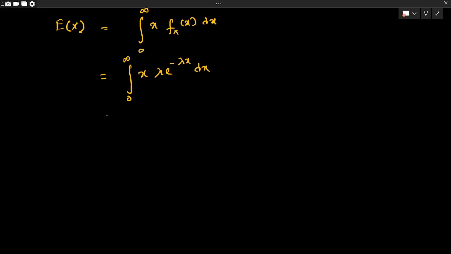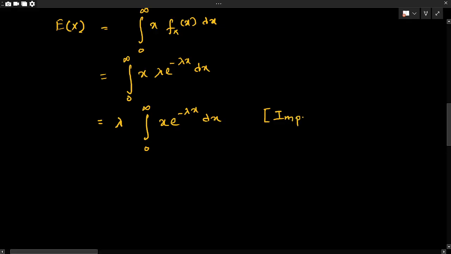Now since lambda is a constant value, we can bring it out of the integration and write it as lambda times integration 0 to infinity x e to the power minus lambda x dx. Now this is an improper integral.